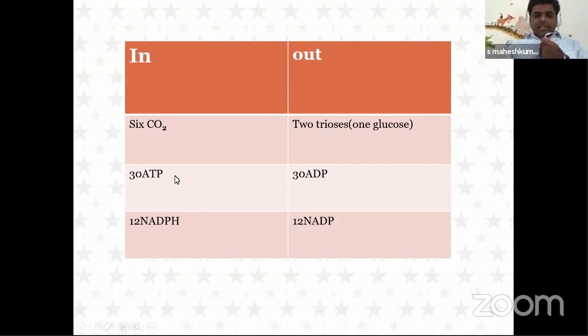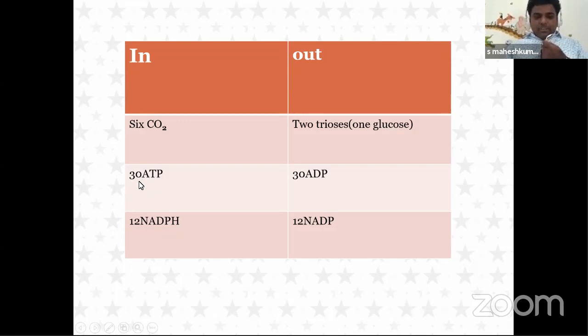Now, let's take a calculation of how many ATPs and how many NADPH are needed. As in the previous C3 cycle, in the same way we have to calculate the ATP and NADPH needed to prepare one glucose molecule. Here, to complete the C4 cycle, 30 ATPs are needed and 12 NADPH to form one glucose. In the C3 cycle, it is 18 ATPs and 12 NADPH.